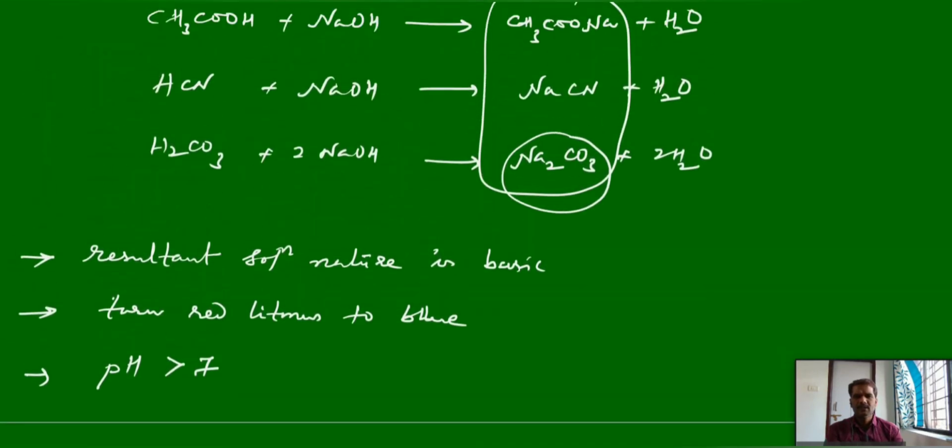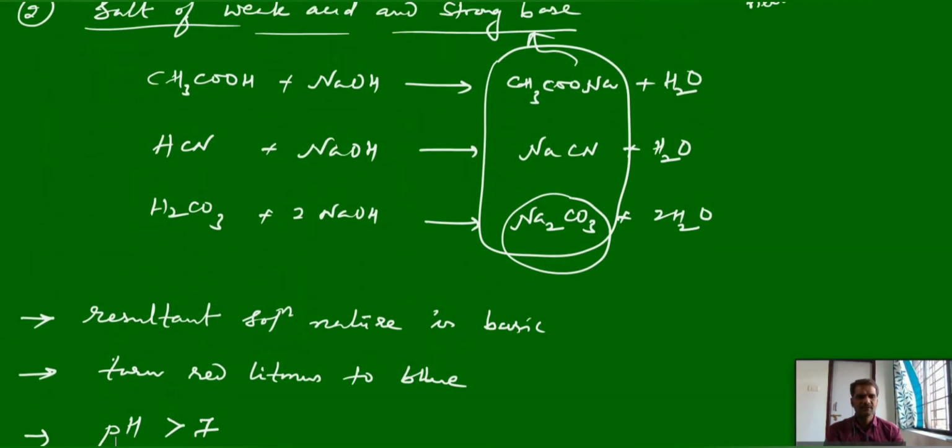A detailed study about these salts, again we will discuss. We have one chapter, equilibrium. Already I told you in first year physical chemistry, equilibrium we can discuss in two ways: one is chemical equilibrium and the other is ionic equilibrium. And about these salts, again we will discuss in detail, and their pH calculations, everything, in the chapter of ionic equilibrium. Okay? This theory, the concept, repeats again. That is why it is better to remember the basic idea here.